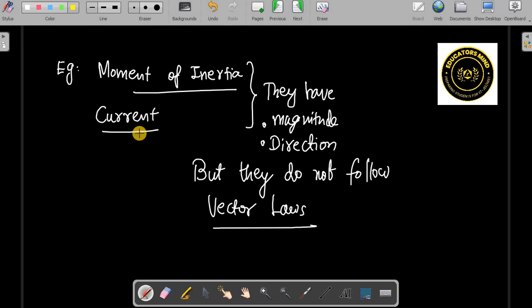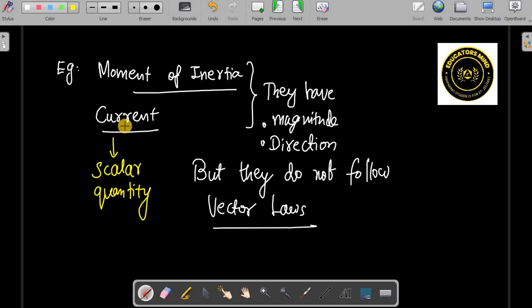Some of them are scalars; for example, current is considered a scalar quantity. Moment of inertia is also treated as a scalar quantity. But there are some quantities which are tensors.